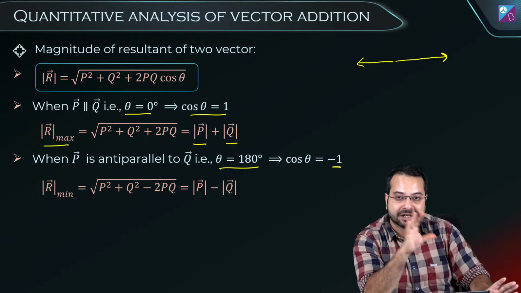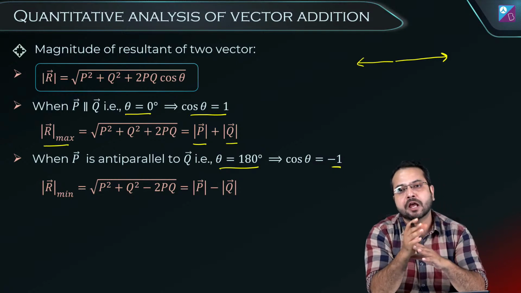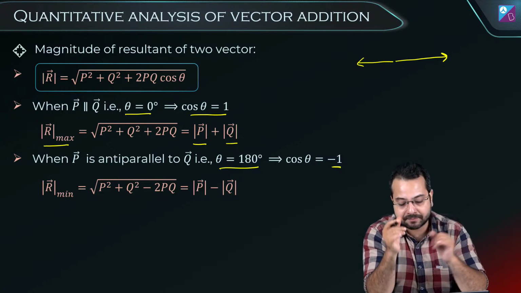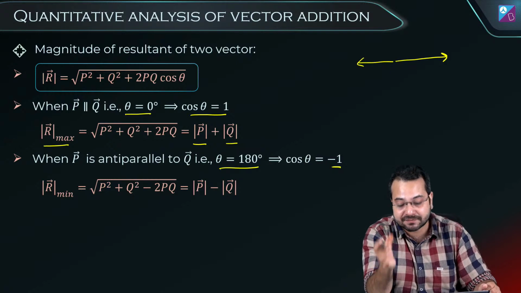How many of you know that cos 180 degree is equal to -1? People who have just moved from class 10 to 11th, maybe you know, maybe you don't know, I'm not sure, but you will study it, okay? So cos 180 degree is how much? Cos 180 degree is -1. Do you know this?